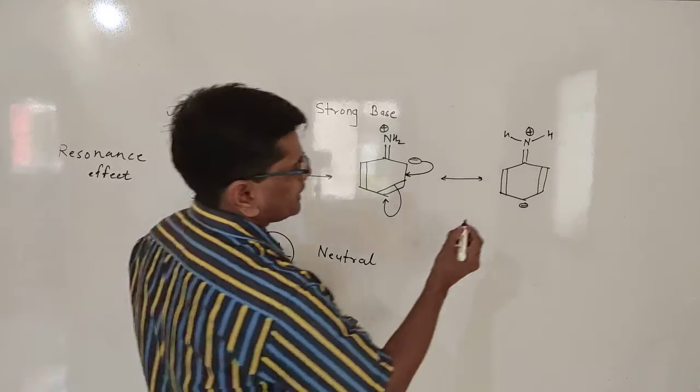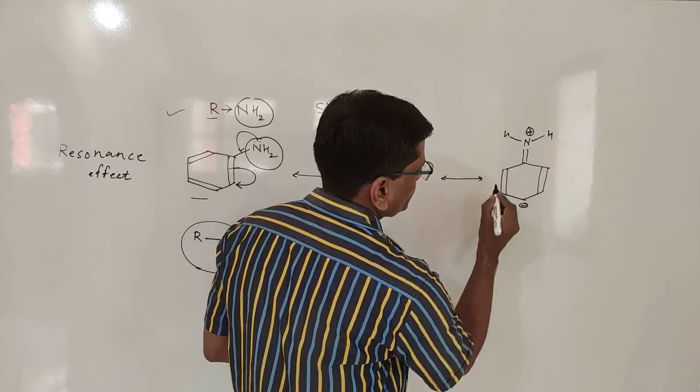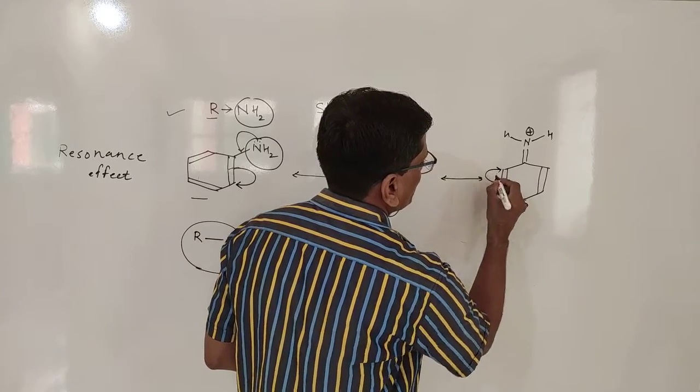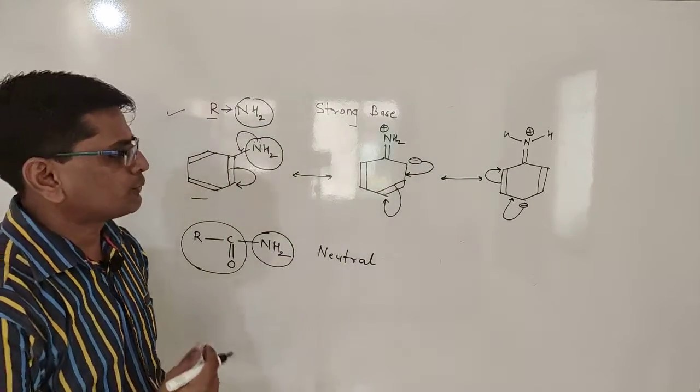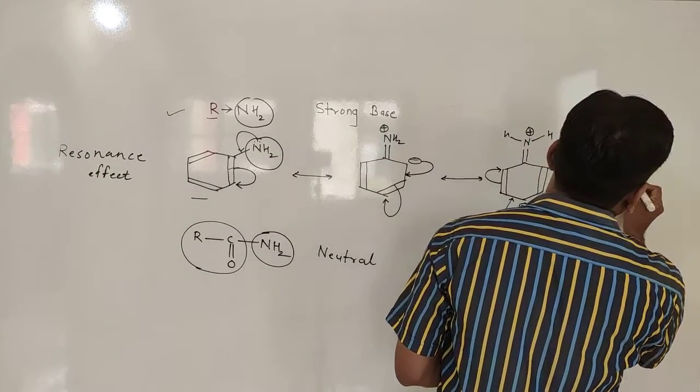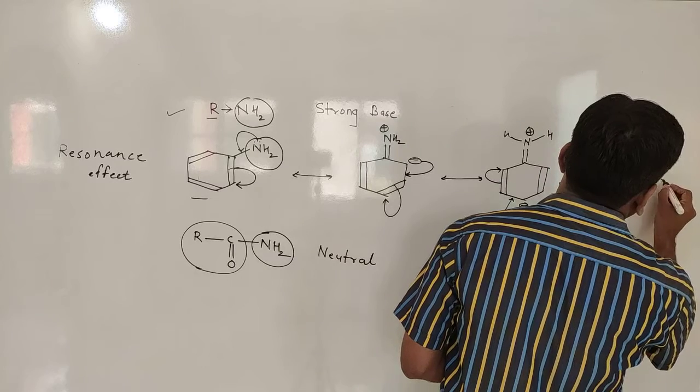Further, this negative charge is in conjugation with this double bond, and again these electrons are shifted to the second ortho position. So here we get one more resonating structure.